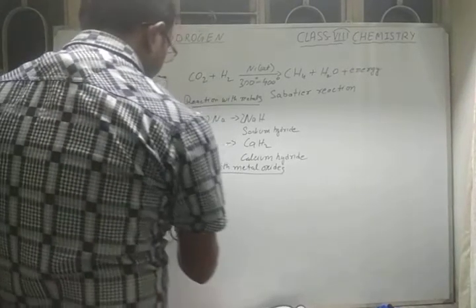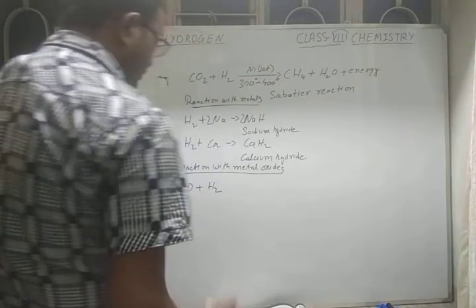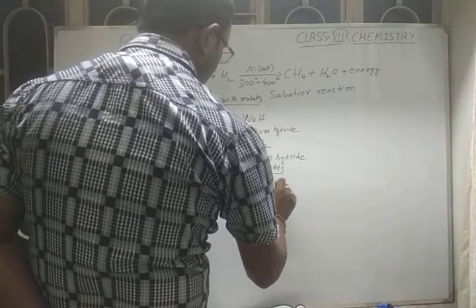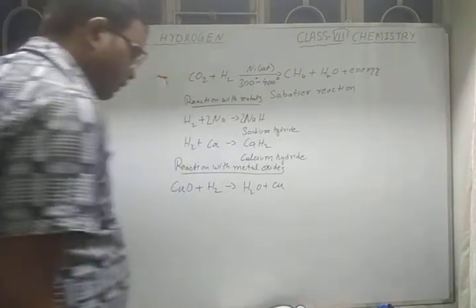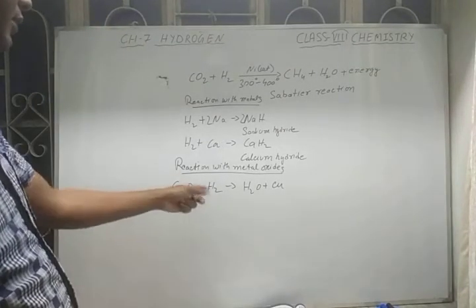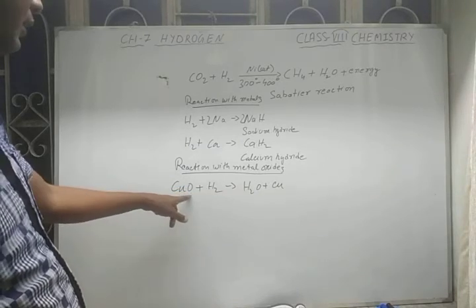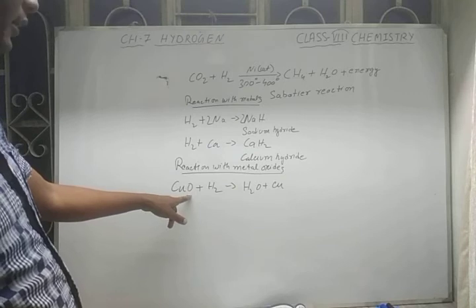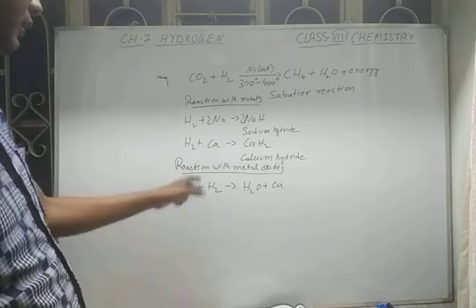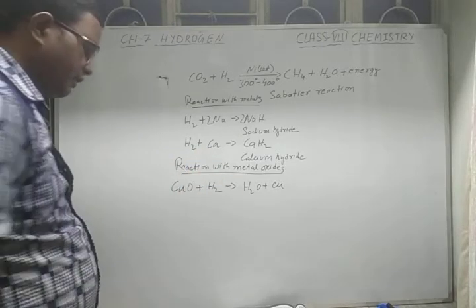Suppose copper oxide CuO plus hydrogen, when it reacts, it gives H2O plus Cu. That means you will get pure form of copper when hydrogen reacts with the oxide. So oxygen is removed from the copper oxide, so a reduction reaction takes place, and the total reaction is a redox reaction.